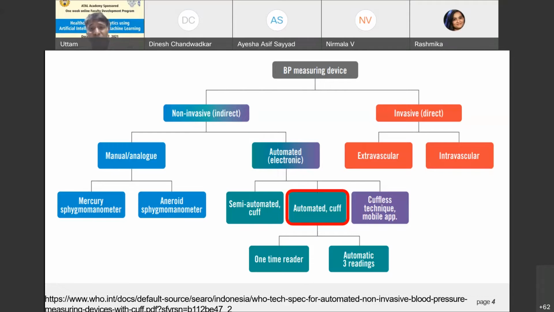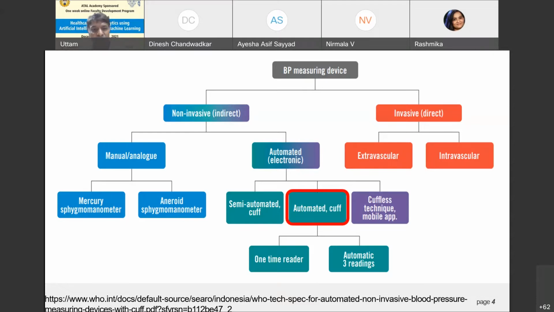The common blood pressure measurement technique used in today's practice is what? Non-invasive, also called the indirect blood pressure measurement technique. The non-invasive method includes manual measurement as well as automatic, right? So manual, or we can have an automatic or semi-automatic blood pressure meter. As far as the manual or analog non-invasive method is concerned, we can use either a mercury sphygmomanometer or an aneroid sphygmomanometer. So both are manual methods.